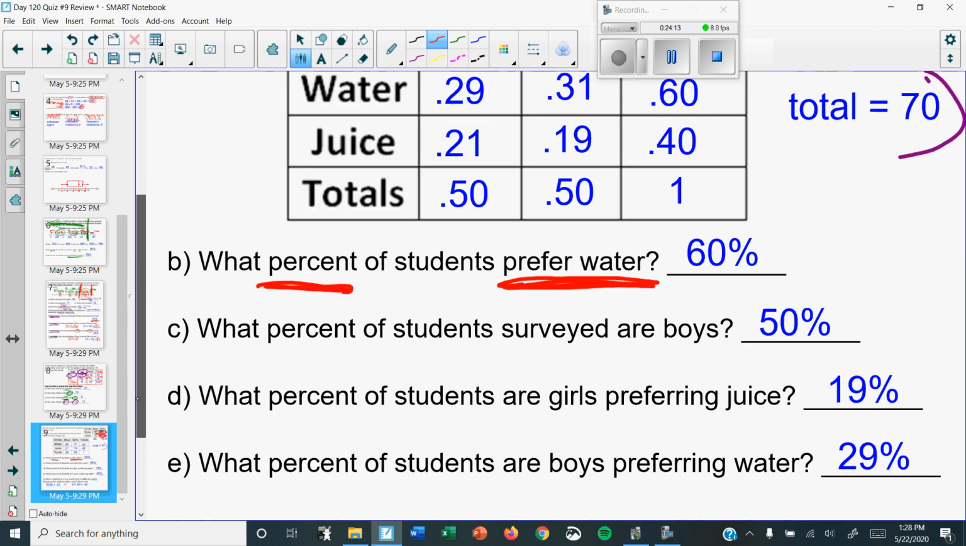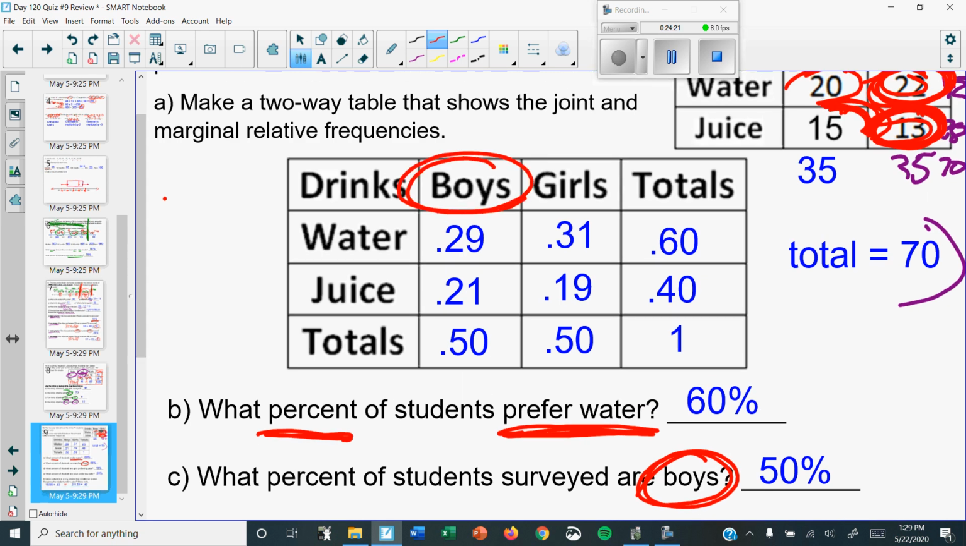The next one says, what percent of students surveyed were boys? Again, it didn't care if it was water or juice. It just said boys. So go to boys, go to the bottom, since it was only talking about boys. I don't care about water or juice. And there it is, 50%.